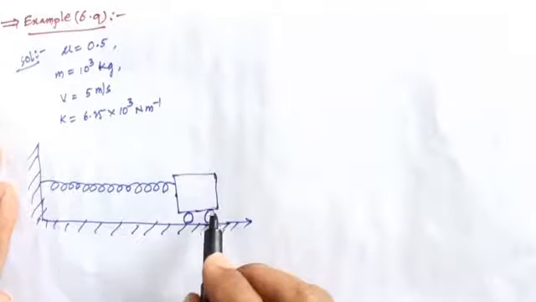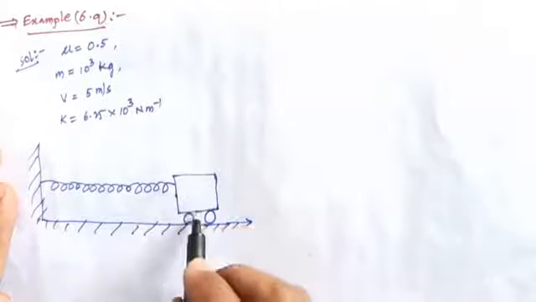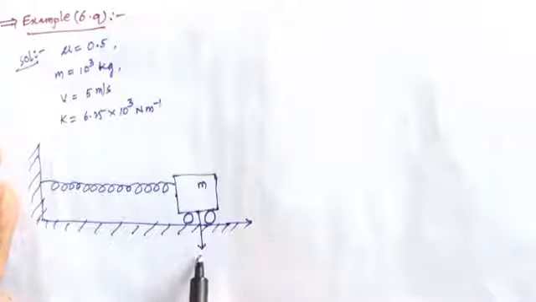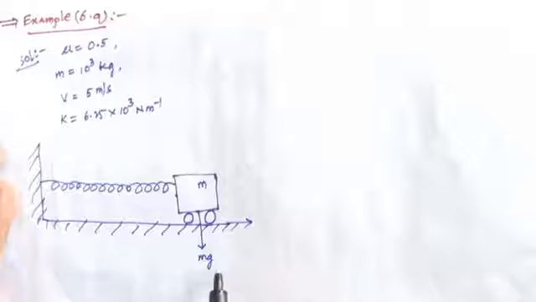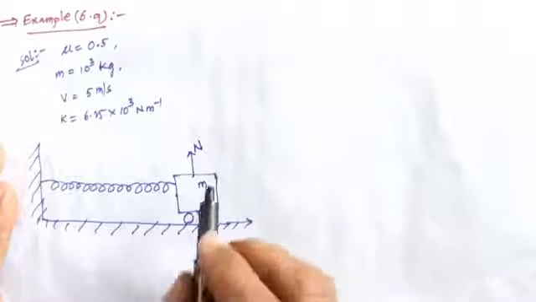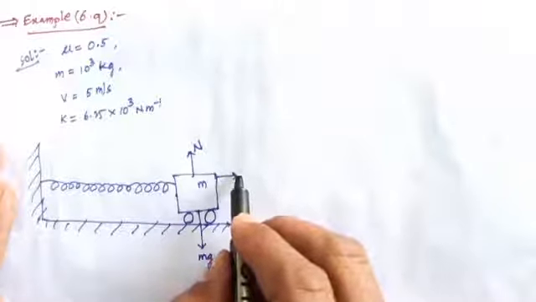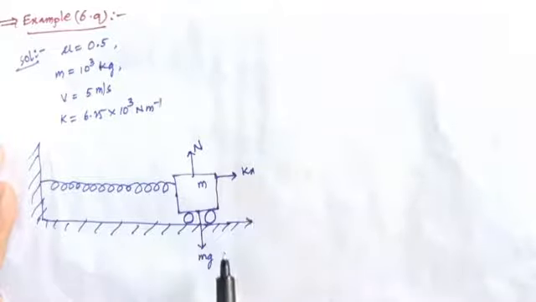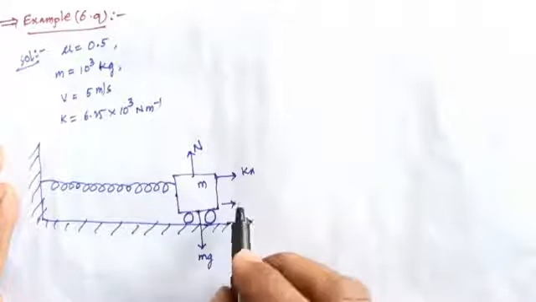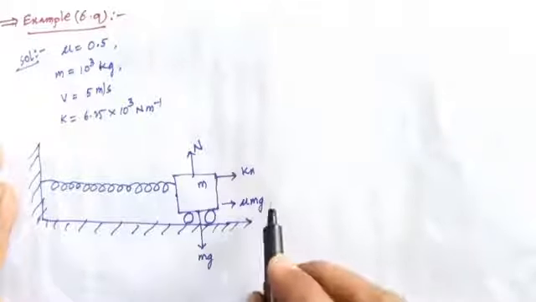So when it moves with the velocity, the mass of the car is m, the gravitational force is in the downward direction, mg. The normal reaction in the upward direction is capital N. So there is the spring force F equals kx, and also the frictional force, mu mg, which is the frictional force.